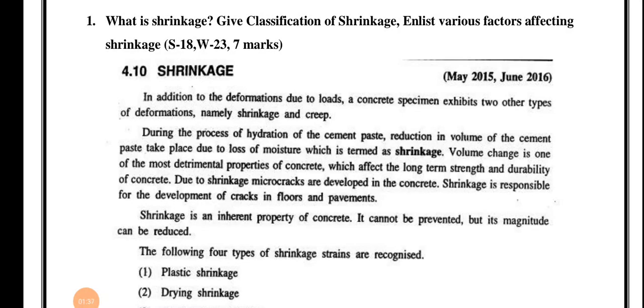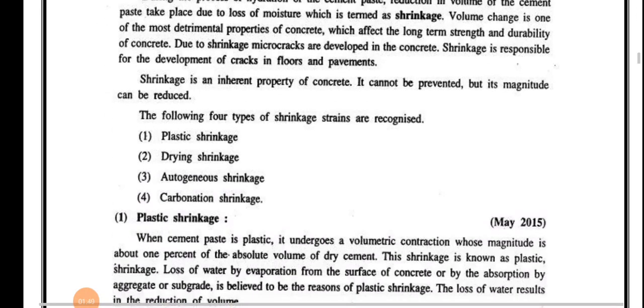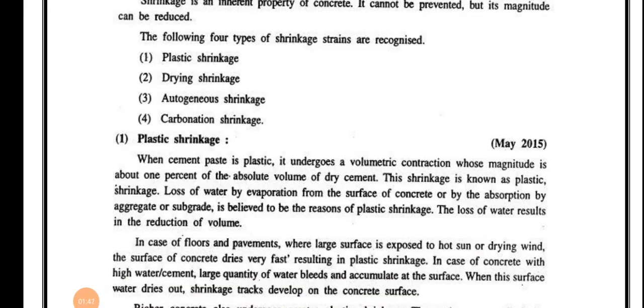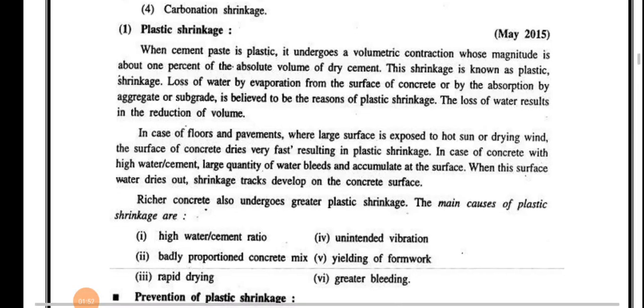Now, types of shrinkage. There are 4 types of shrinkage: plastic shrinkage, drying shrinkage, autogenous shrinkage, and carbonation shrinkage. If we talk about plastic shrinkage, whatever volume change is due to the heat of hydration process, as we have discussed, that is known as plastic shrinkage.